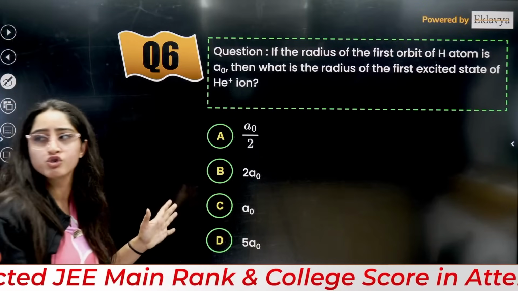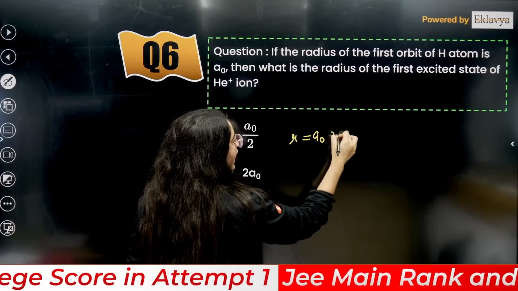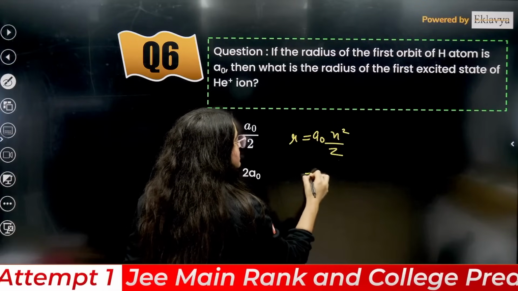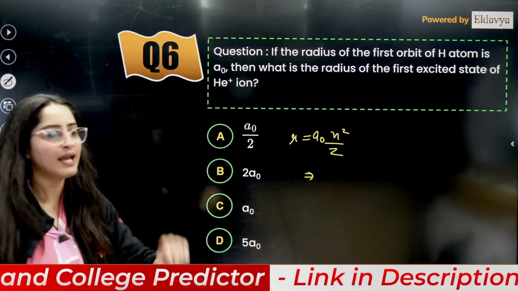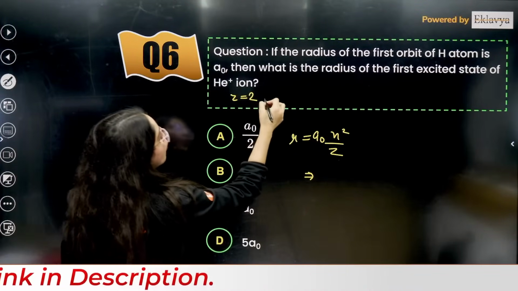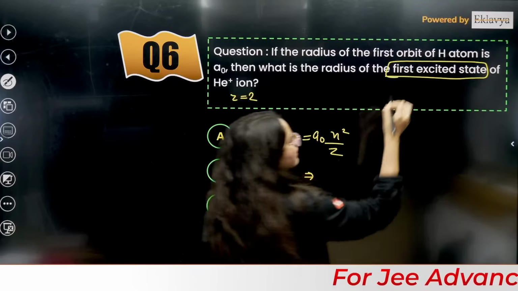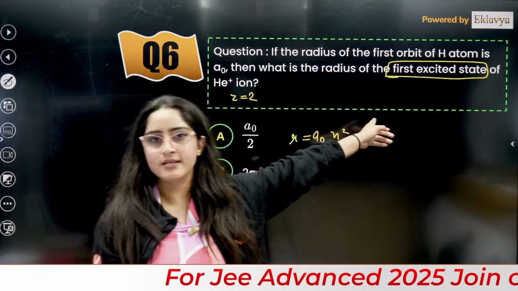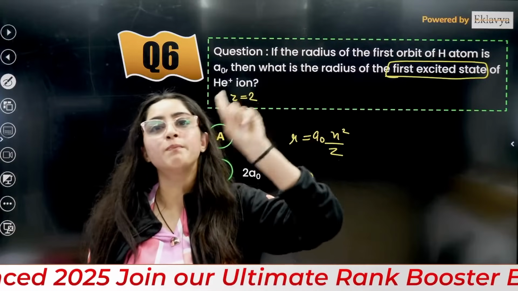Here radius is A0 n square by Z. For helium Z is 2. What is n? First excited state, guys. Here is the important thing: first excited state means 1 plus 1.